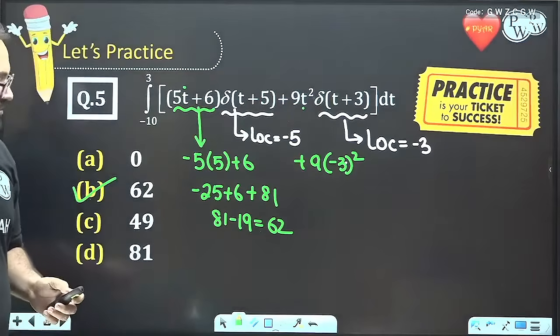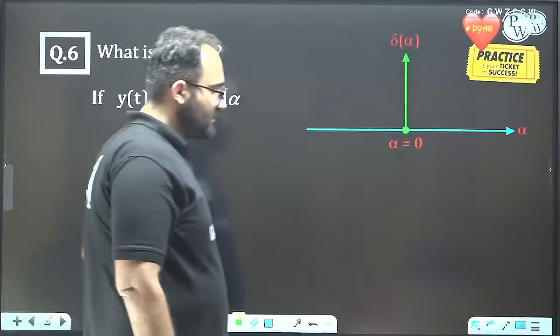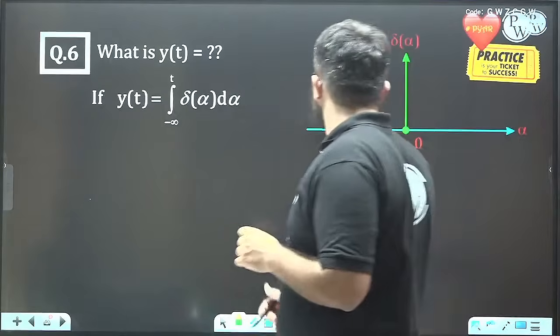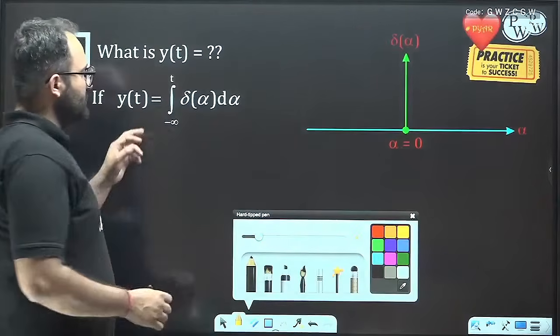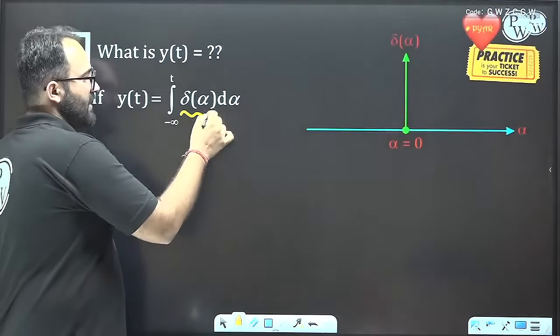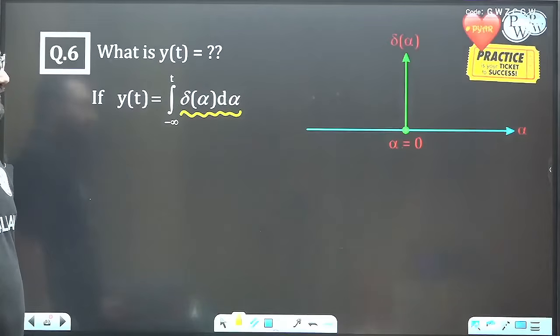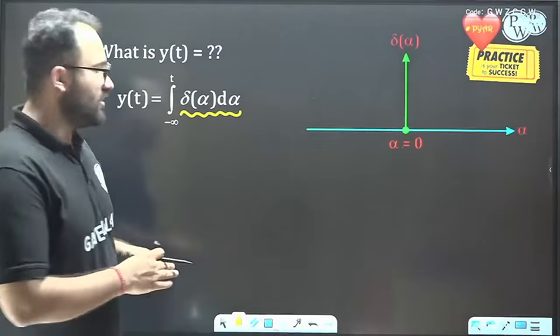Now, what is this integration? This is very, very interesting to solve. This is del alpha d alpha, which means the delta is located at alpha equal to 0.